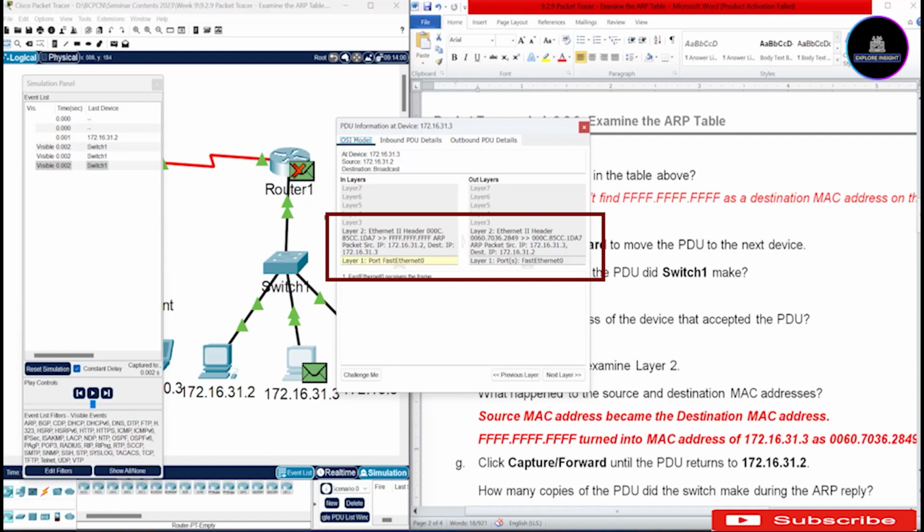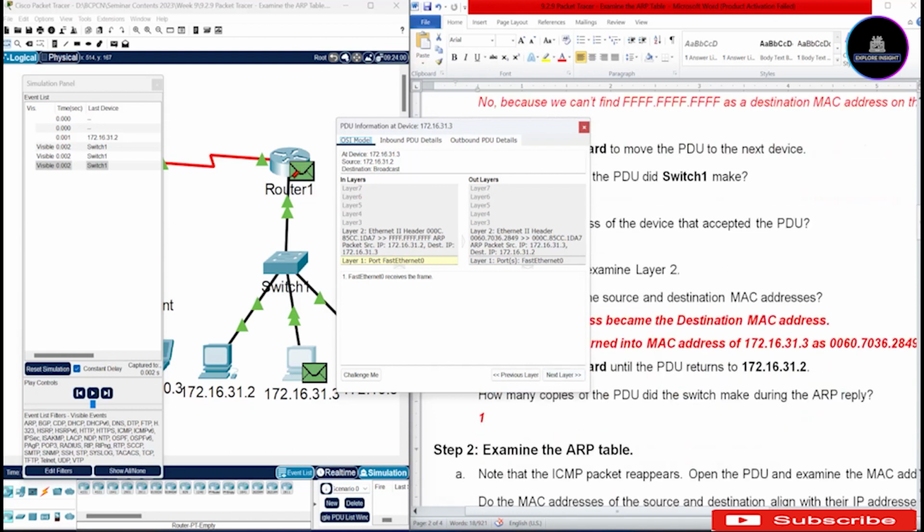You can see how the source MAC address changed to the destination MAC address, and how the FFFF turned into the MAC address 0060.7036.2849. So let's go to 1G.